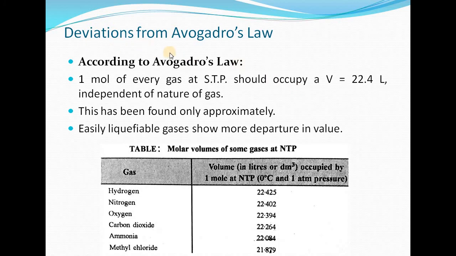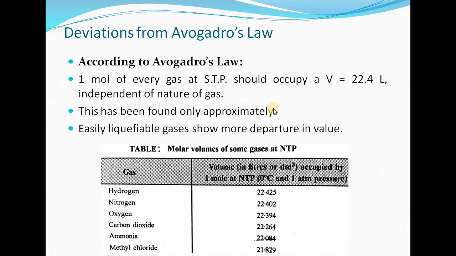Next one is the deviations from Avogadro's law. We very well know, according to Avogadro's law, 1 mole of every gas at STP should occupy a volume equal to 22.4 liter independent of nature of the gas. But experimentally it has been observed that this value is not followed strictly.